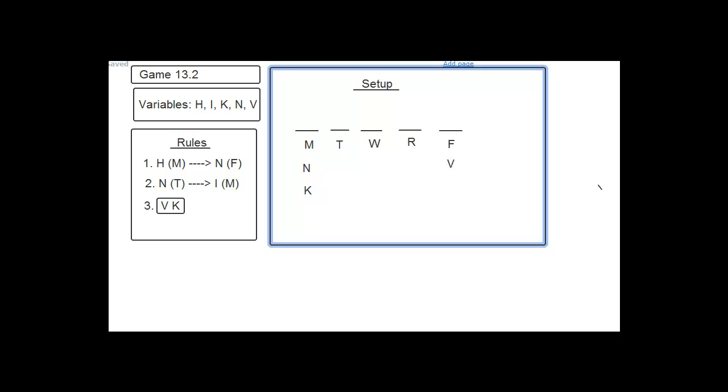It says 5 people are to be scheduled, so it looks like everybody has to go at least one time. And then it also says that there's going to be one person per day. So we have 5 people, we have 5 days. Everybody's got to go one time, and there's only going to be one person per day. So that makes this a one-to-one linear game.